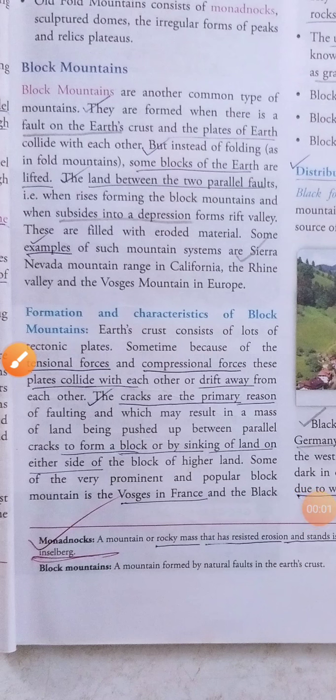Hello dear students, we are starting the landforms in our chapter 2. You know that mountains are formed because of the endogenic forces acting from inside the earth, and we knew that fold mountains are formed because of the folding made by the internal forces on the surface of the earth. So when the internal force acts and folding is made on the surface of the earth, fold mountains are created.